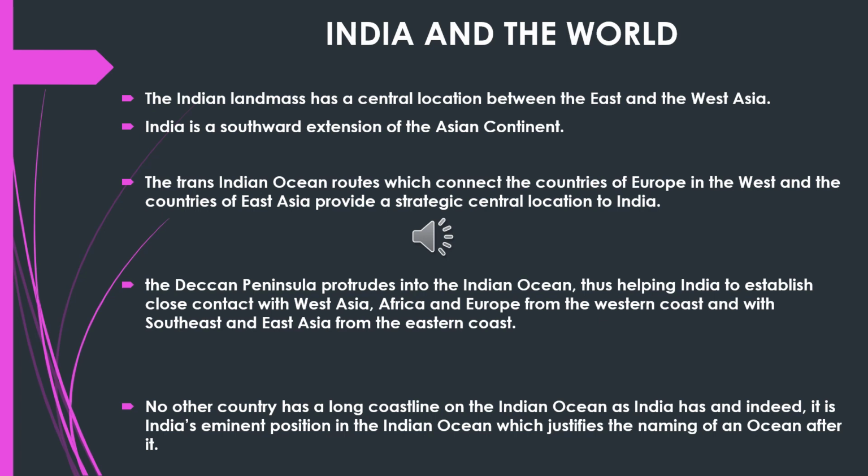The Deccan Peninsula protrudes into the Indian Ocean, helping India to establish close contact with Asia, Africa, Europe, and the Western countries with Southeast Asia from the eastern coast.